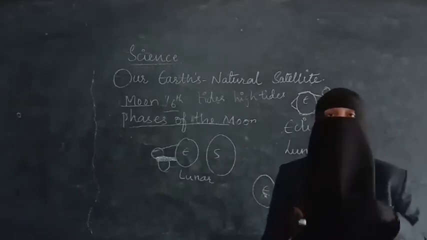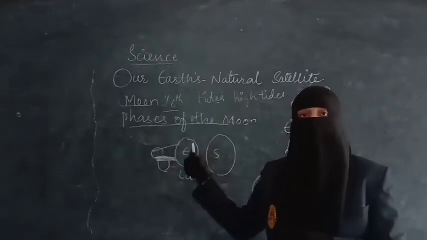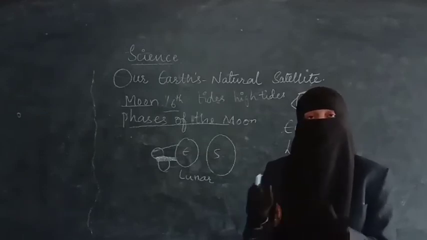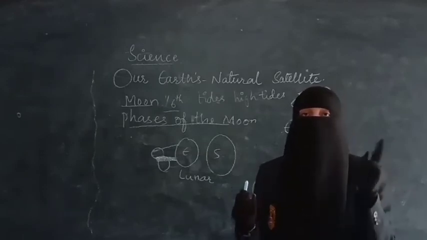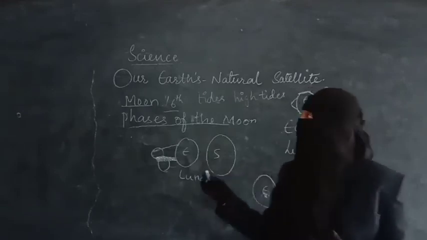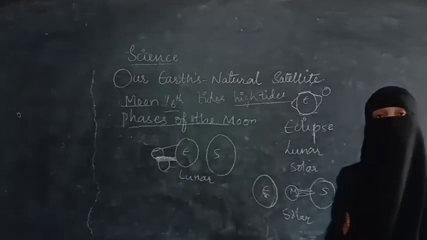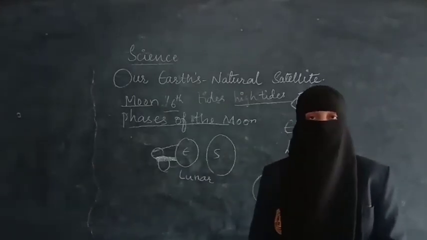The height of the tide depends on the phases of the moon. New moon day and full moon day are the two days when there are high tides. They can be of greater height. The tides can be of greater height on the new moon day and the full moon day.